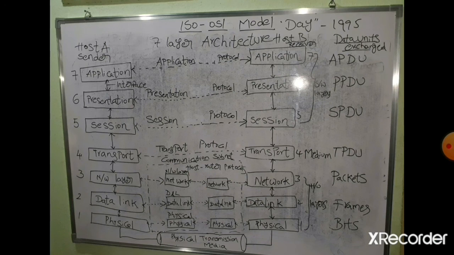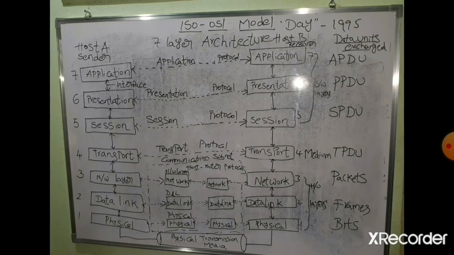So these 3 layers are hardware layers. That's why these are directly communicating with the physical transmission media. The physical device is mainly the router. So that's why these protocols are called host router protocols.